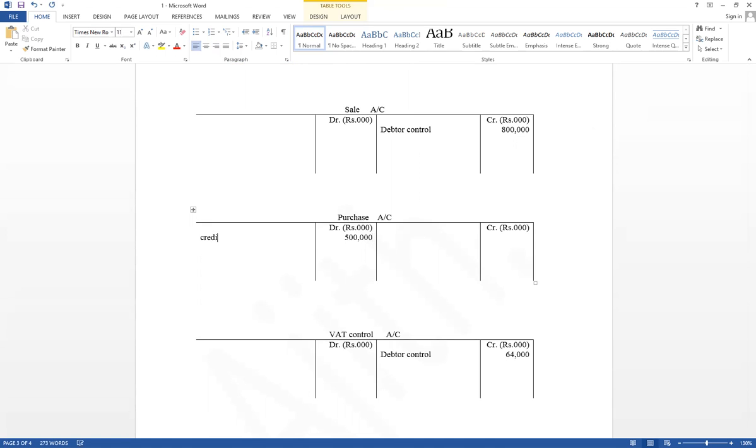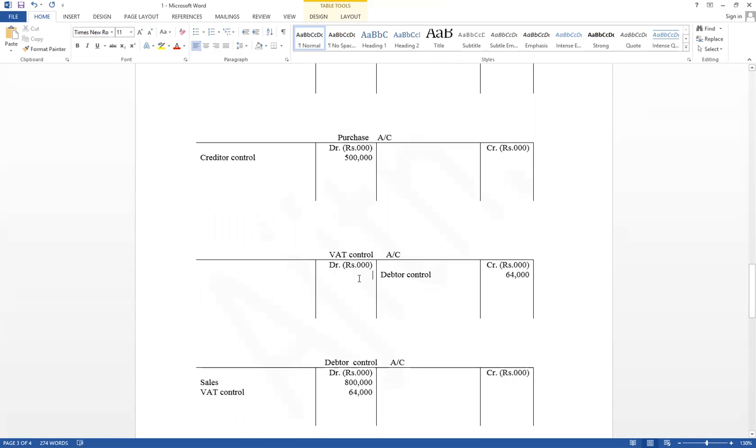Reason it has given credit sales, creditor control. Purchase account debit as a creditor control, VAT value, VAT control account debit as a creditor control. Think about purchase account debit, purchase value: not only 540,000, only 500,000 should be considered as a purchase.